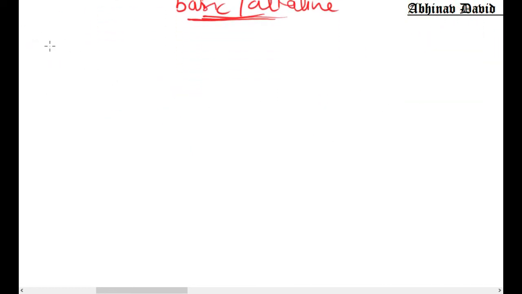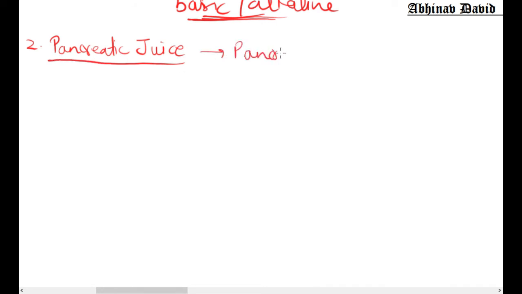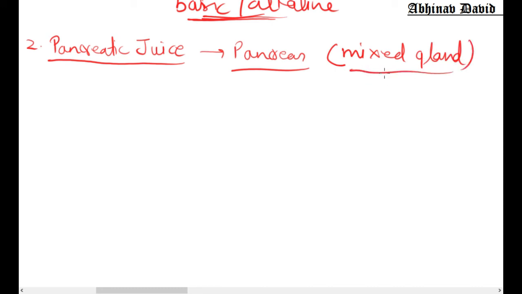Now let us move to the pancreatic juice. So number 2 juice is the pancreatic juice. Now pancreatic juice is released by the pancreas. Pancreas is a gland which is a heterocrine or mixed gland. Now why is it a mixed gland? Because it is exocrine as well as endocrine.